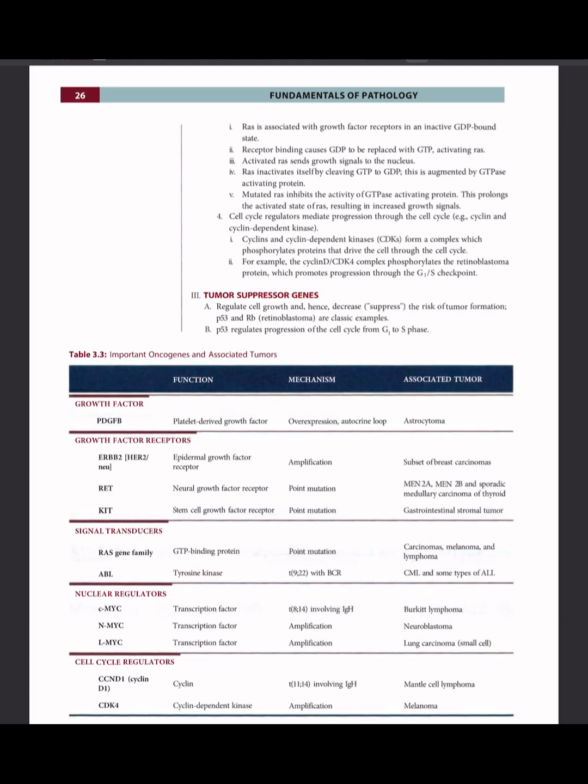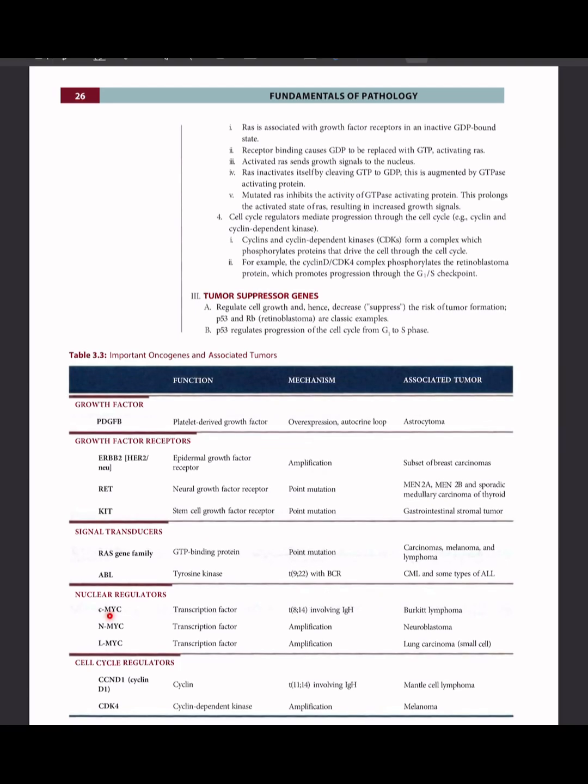ABL, tyrosine kinase, t(9;22) with BCR. These are associated with chronic myeloid leukemia and some types of acute lymphoblastic leukemia. Nuclear regulators. CMYC, transcription factor. t(8;14) involving immunoglobulin heavy chains. Burkitt's lymphoma. NMYC, transcription factor, mechanism is amplification and associated with neuroblastoma. LMYC, transcription factor, amplification associated with small cell lung carcinoma.